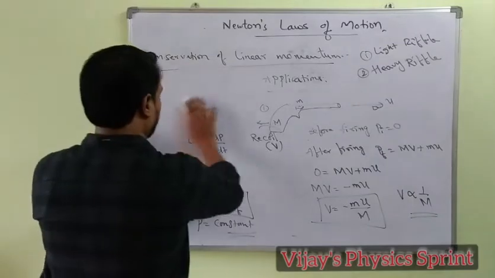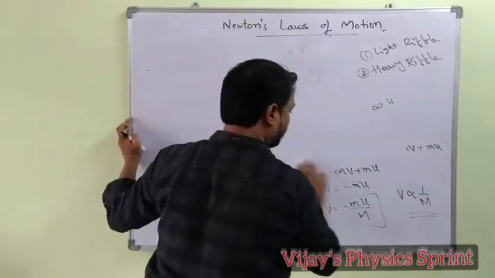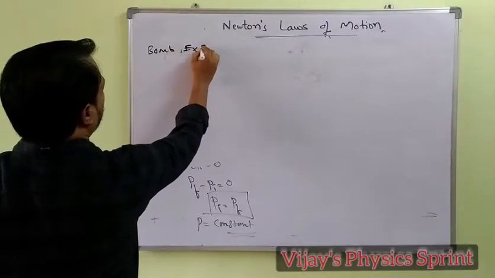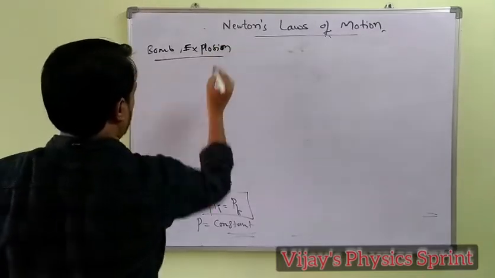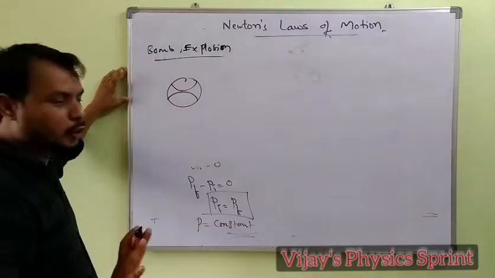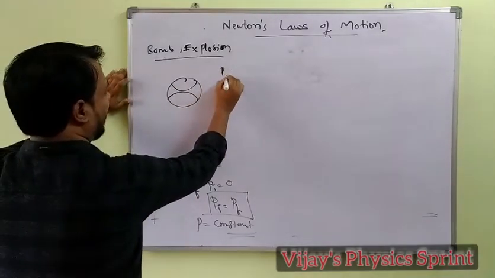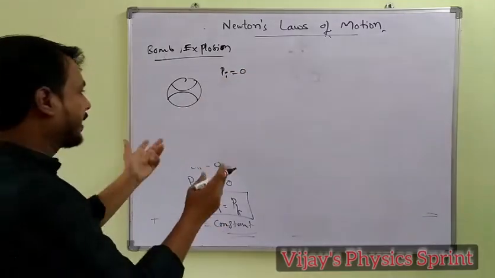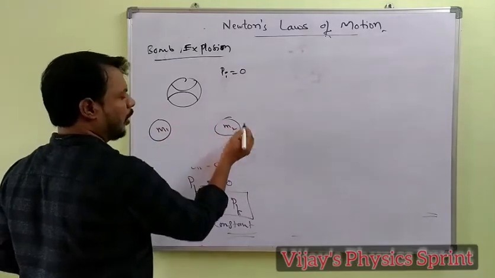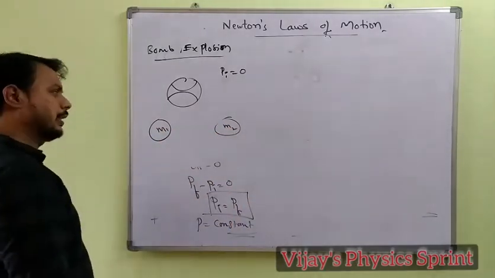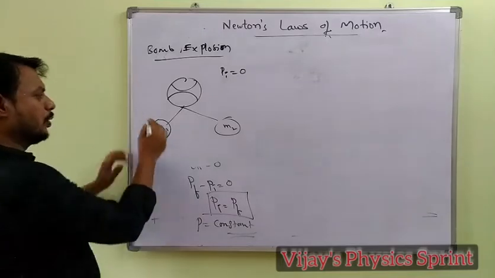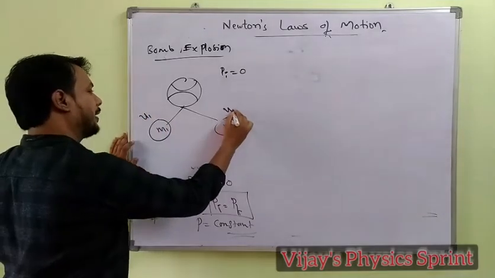Now one more application: explosion of a bomb. Bomb at rest position, no explosion. No explosion means initial momentum is equal to 0. It explodes into two pieces, having different or equal masses, whatever it may be. I am taking unequal masses, split into two parts, two pieces, m1 as well as m2, with velocities u1 as well as u2.